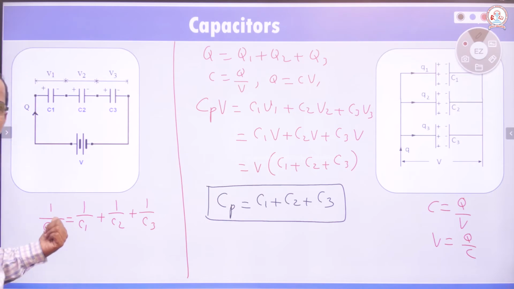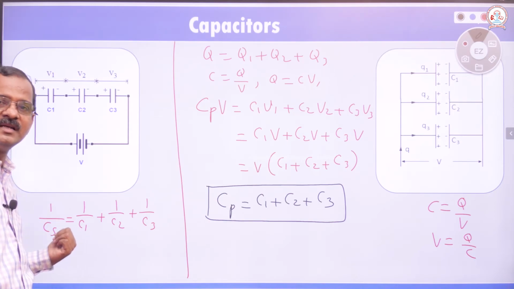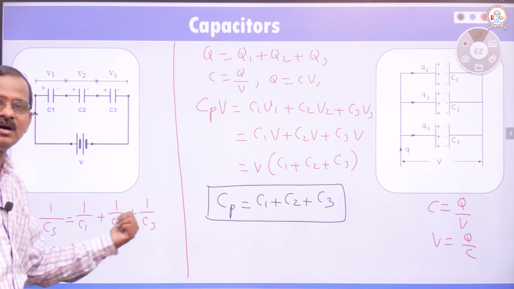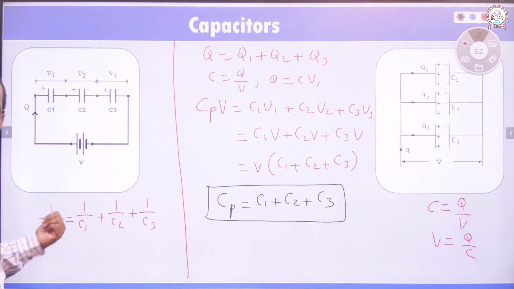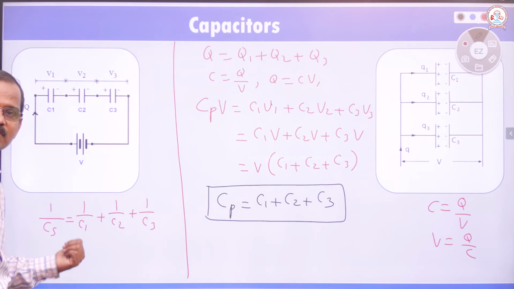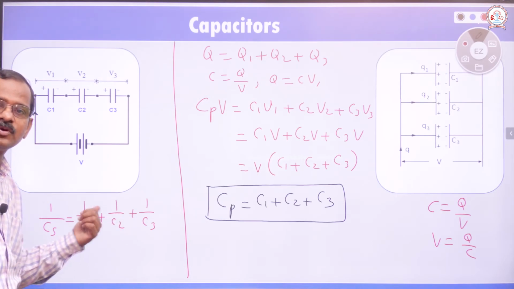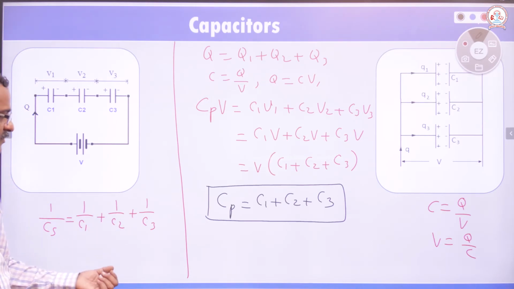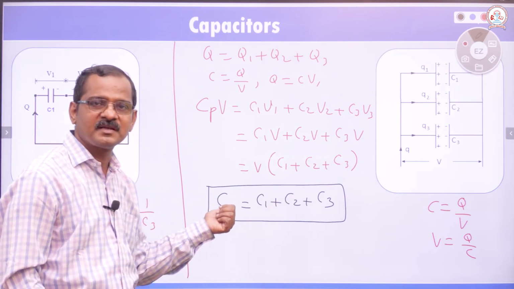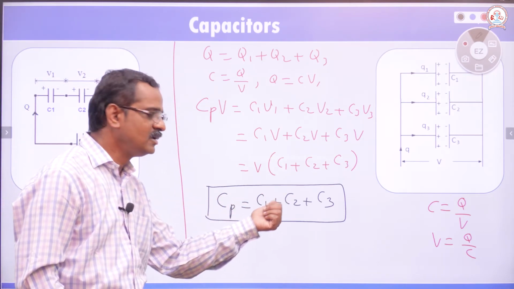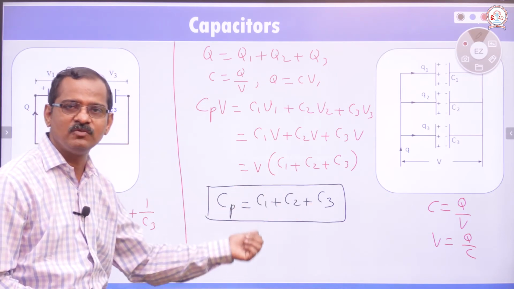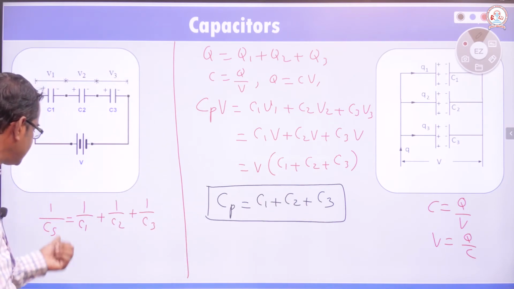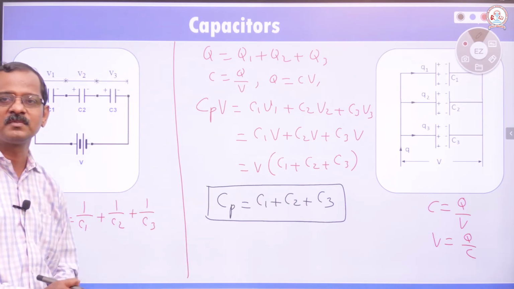The reciprocal of the effective capacitance of capacitors connected in series is equal to the sum of the reciprocals of the individual capacitances: 1 by Cs is equal to 1 by C1 plus 1 by C2 plus 1 by C3. The capacitance of capacitors connected in parallel is equal to the sum of the individual capacitance values: Cp is equal to C1 plus C2 plus C3.